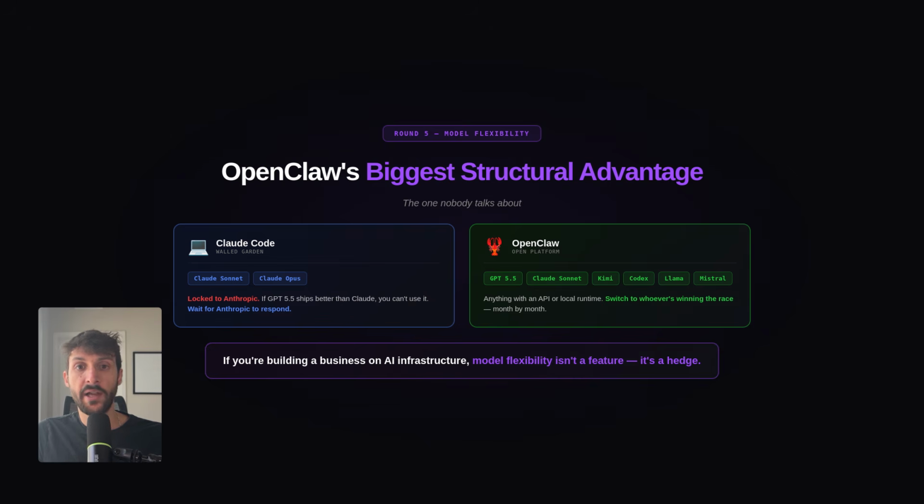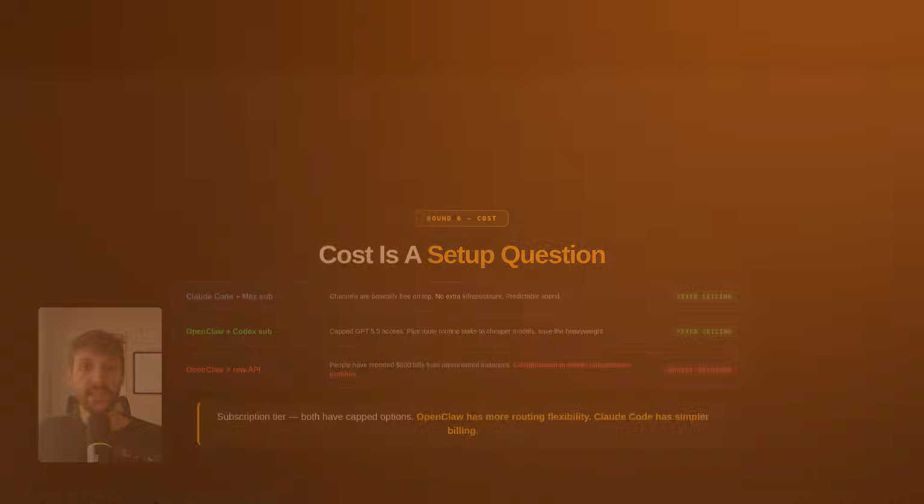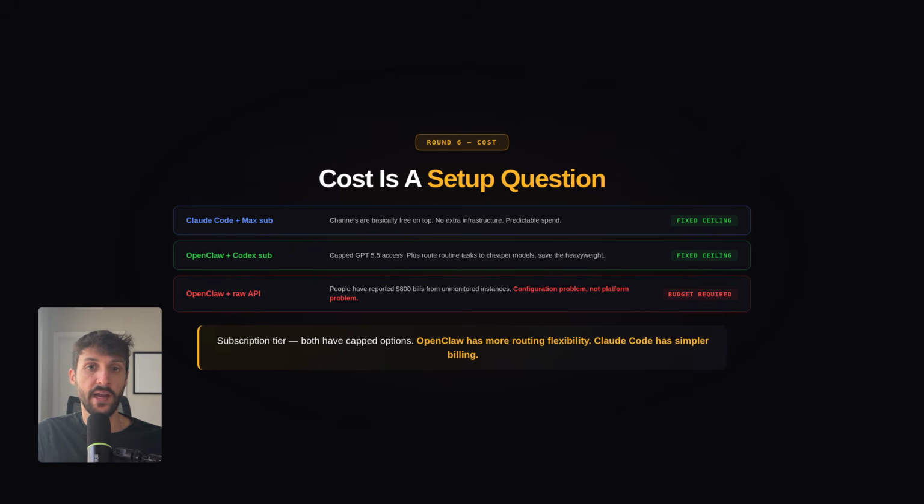The easiest way to think about it is Claude Code is a walled garden, excellent tools inside the walls, nothing from outside. OpenClaw is an open platform. Bring whatever engine you want, and the model landscape is moving fast enough that lock-in is a real strategic risk. If you're building a business on AI infrastructure, model flexibility isn't a nice feature, it's a hedge. Next, let's cover cost, and this one depends entirely on your setup.